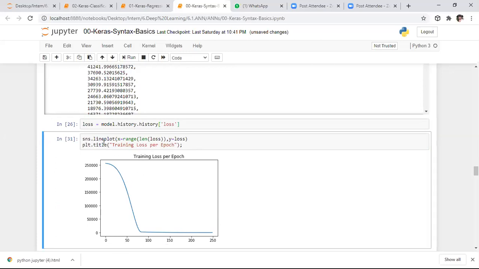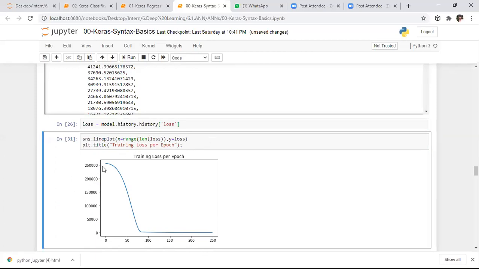So here on the x-axis, I'm plotting the line plot. Here I'm specifying on the x-axis what I want to specify. I want to specify the loss, and on the y-axis, I want to specify the loss value. On the x-axis, I want to specify the iteration number. The length of loss returns the iteration number, and the y-axis is the actual loss. Here I want to keep the title as this.